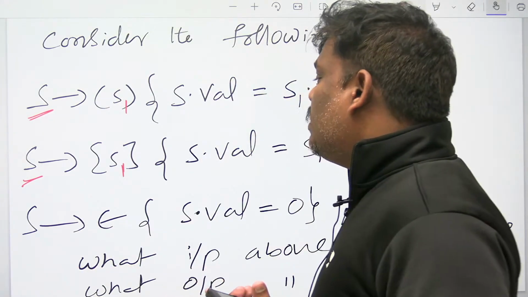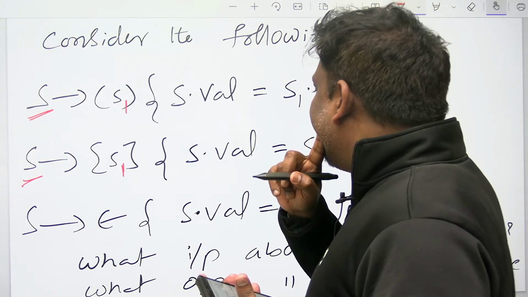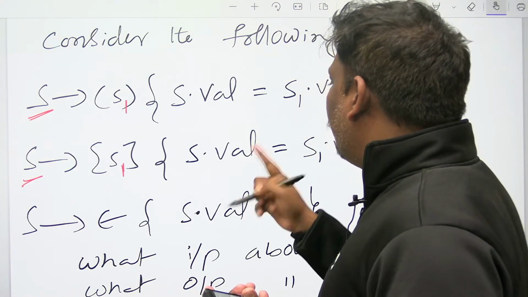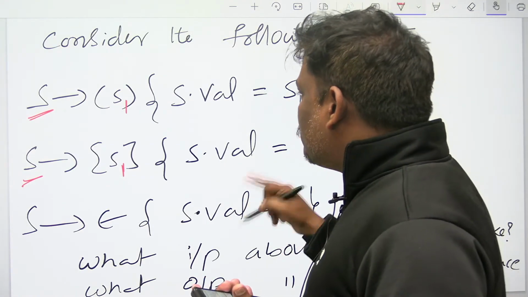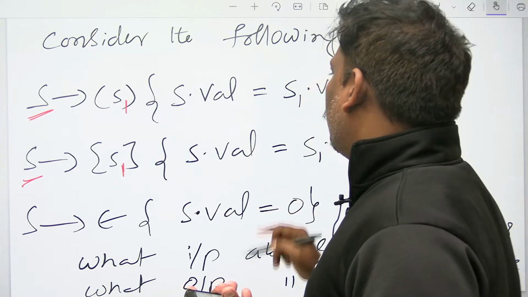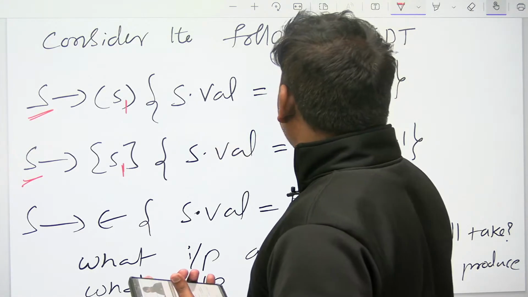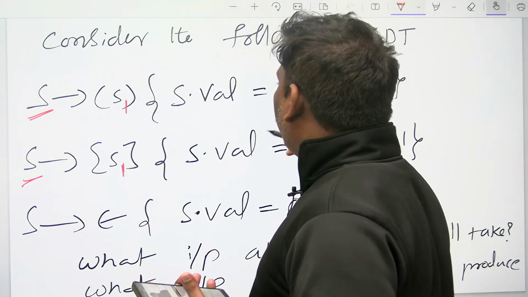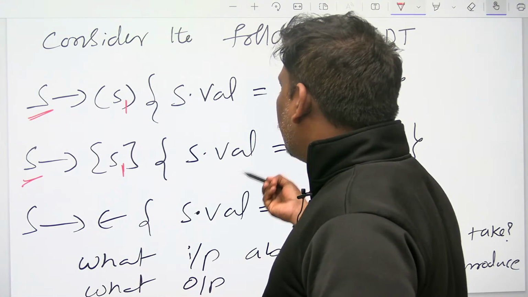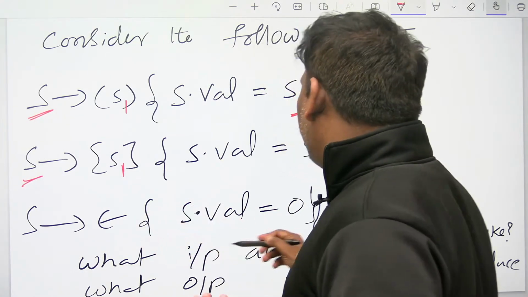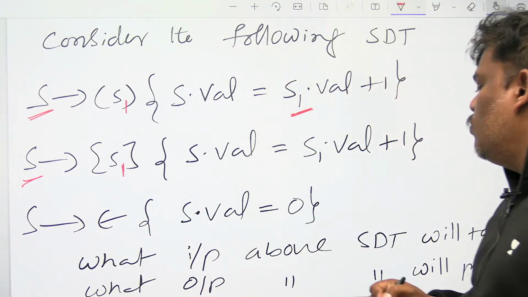Actually, here S1 is not there. They gave the rename to differentiate the parent and child. So parent is S, assume, and child is S1. Left side is S, right hand side is S1. Actually there is no S1, all are S only. Last one: S goes to epsilon, S dot val is equal to 0.